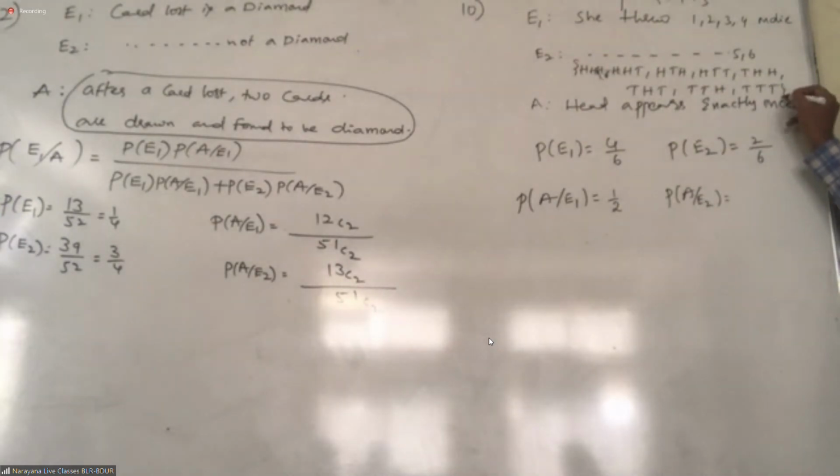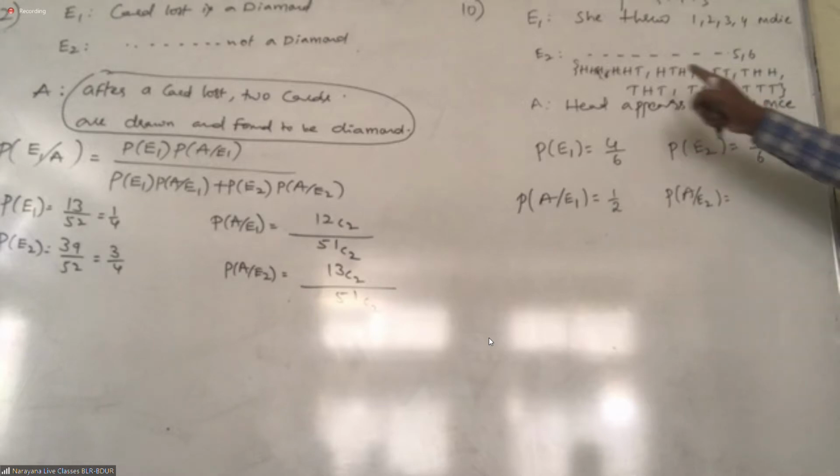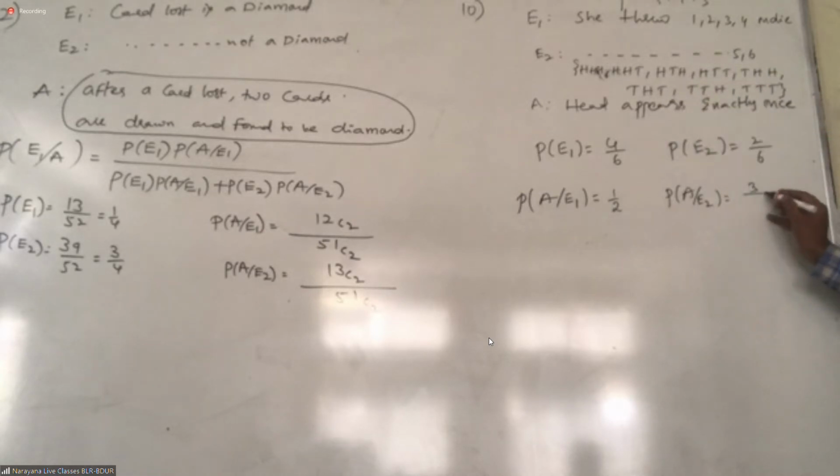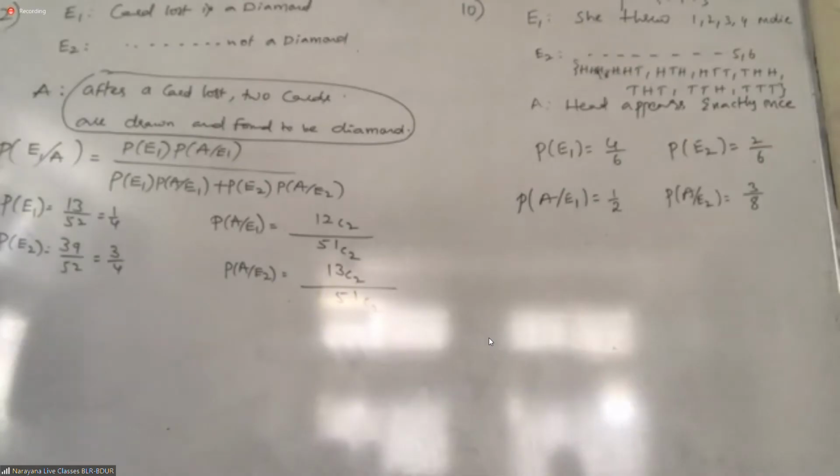This is your sample space, right? Now out of this, head appears exactly once. 1, 2, 3. 3 by 8. That is the numeric. Understand?